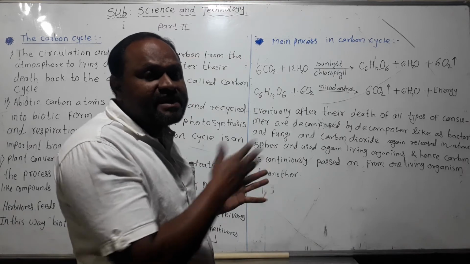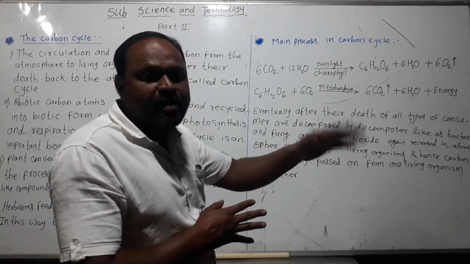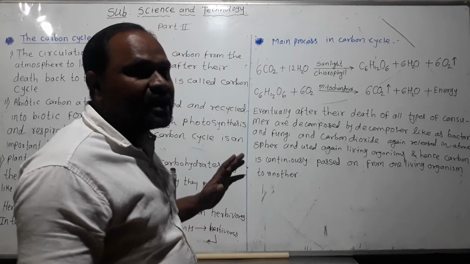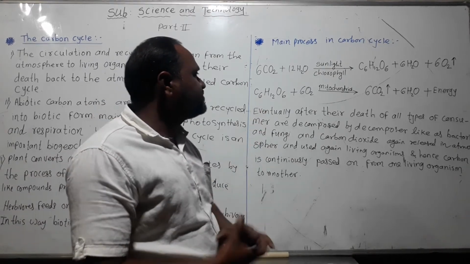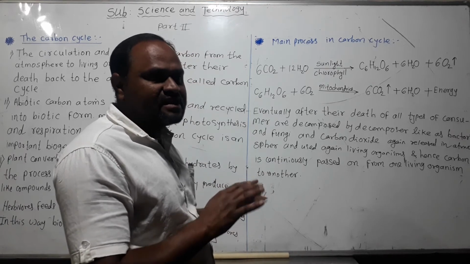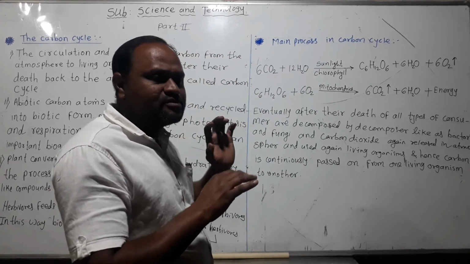This recycling of carbon, biotic to abiotic and abiotic to biotic, is called the carbon cycle.